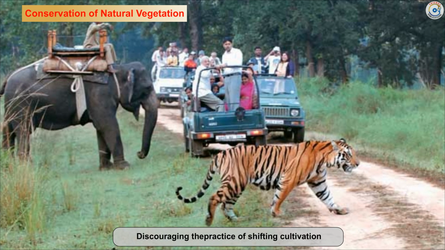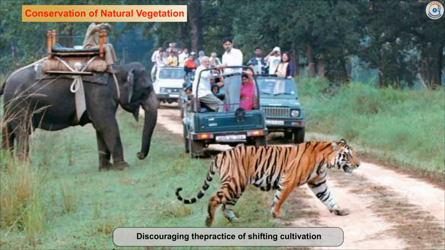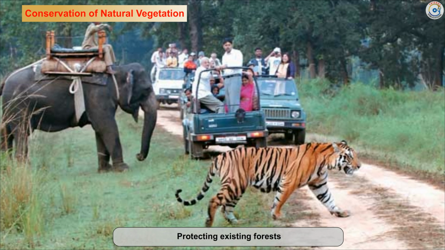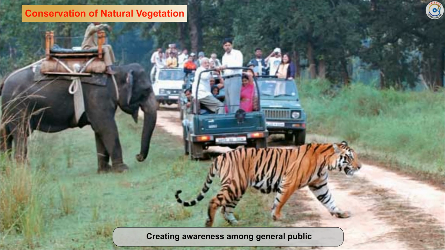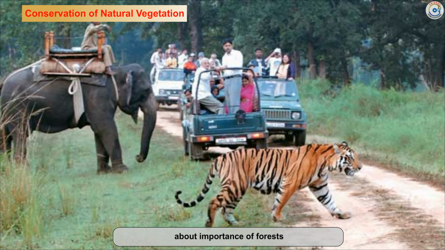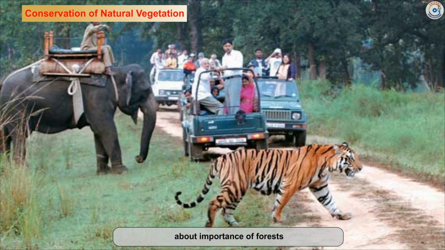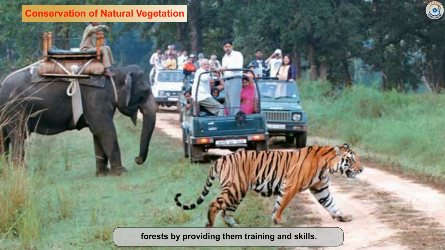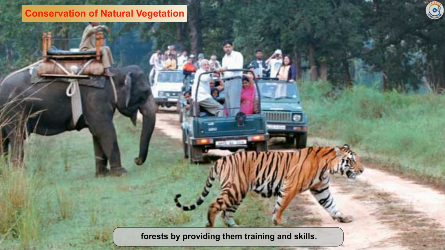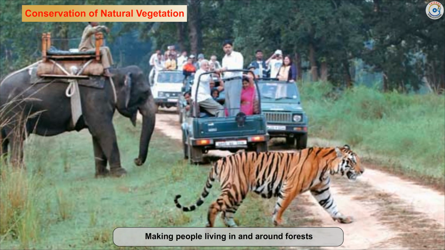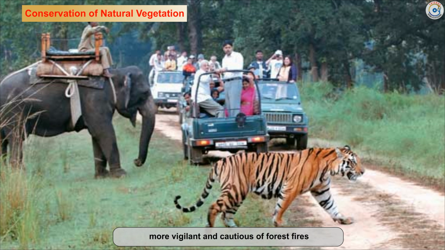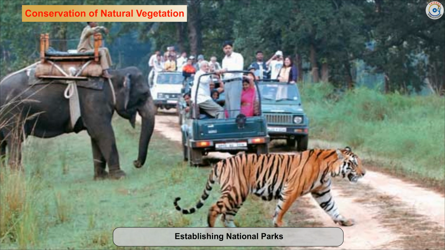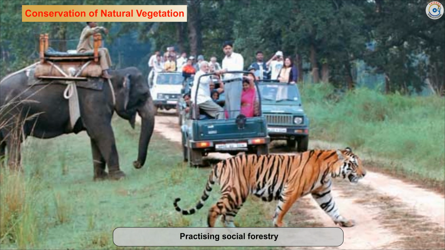Afforestation. Discouraging the practice of shifting cultivation. Controlling deforestation. Protecting existing forests. Creating awareness among the general public about the importance of forests. Enabling communities in conservation of forests by providing them training and skills. Making people living in and around forests more vigilant and cautious of forest fires. Establishing national parks. Practicing social forestry.